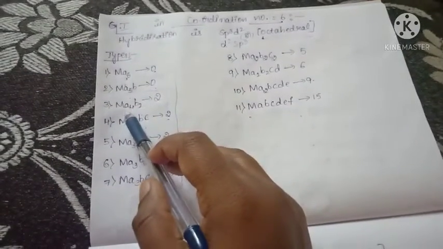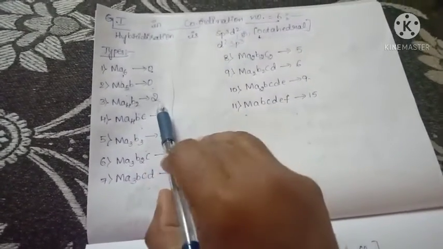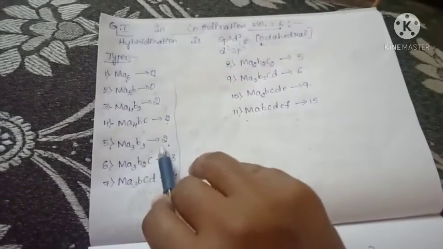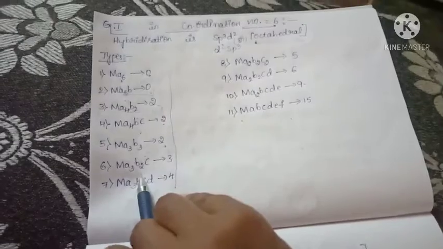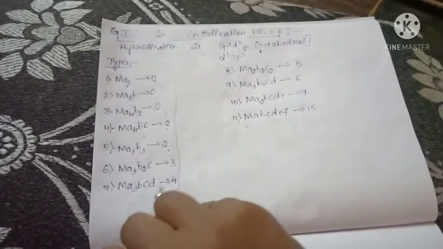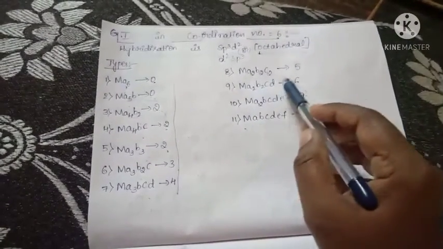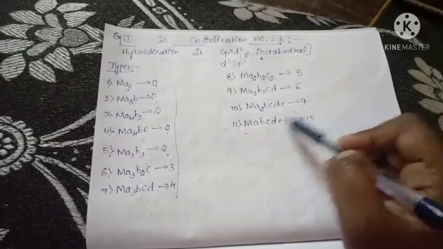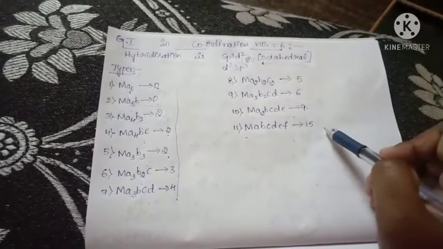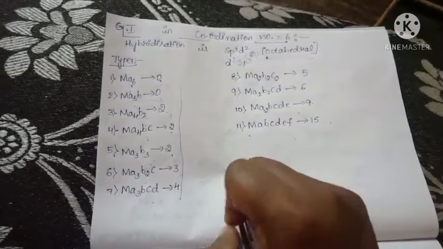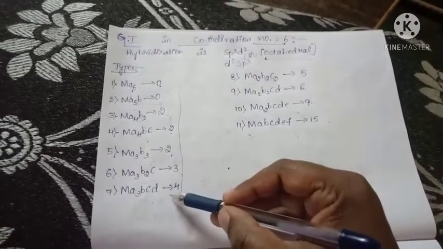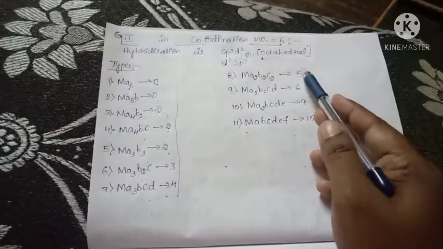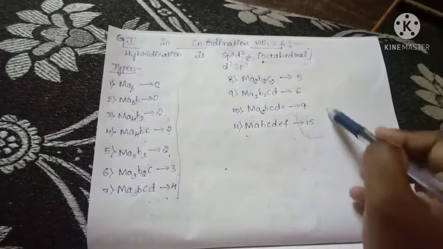Next, the third type is Ma4B2. It exhibits 2 isomers, the fourth one also exhibits 2 isomers, the fifth exhibits 2, the sixth is 3, the seventh is 4, the eighth is 5, the ninth is 6, the 10th is 9, and the 11th is 15. In this, they gave only up to the 7th one, because after the 7th there are 5, 6, 9, 15 isomers.